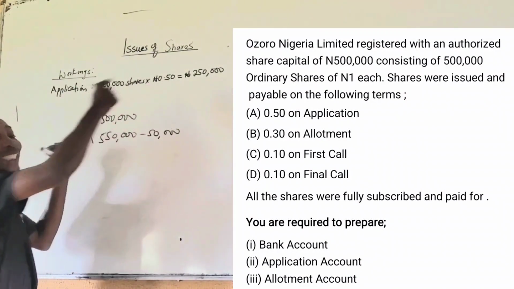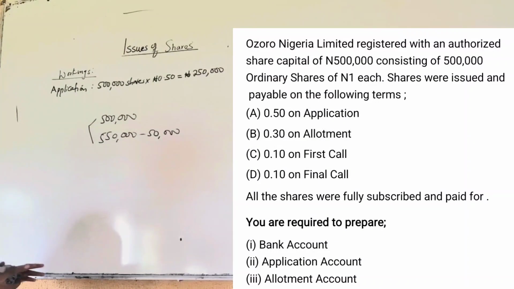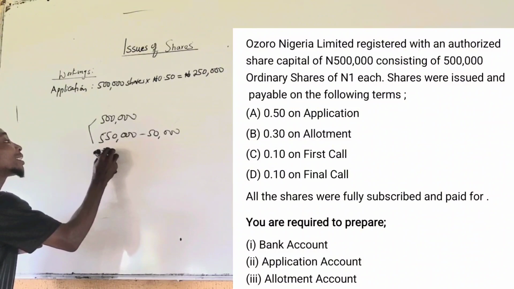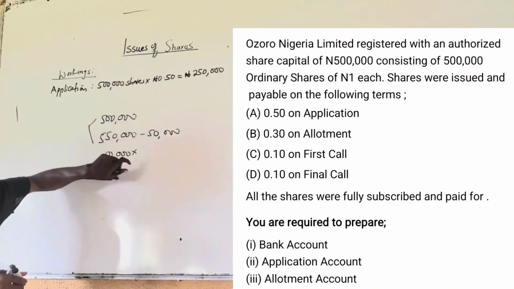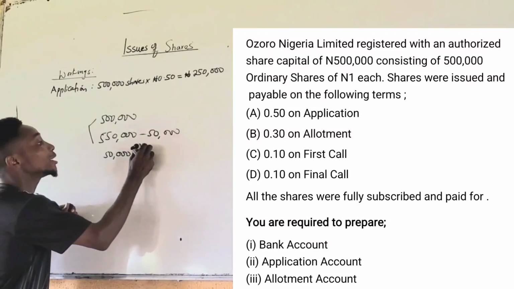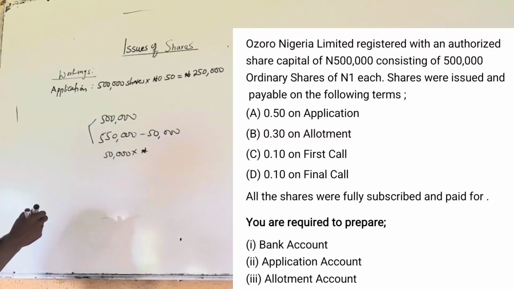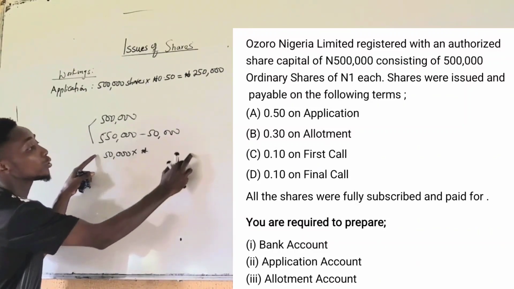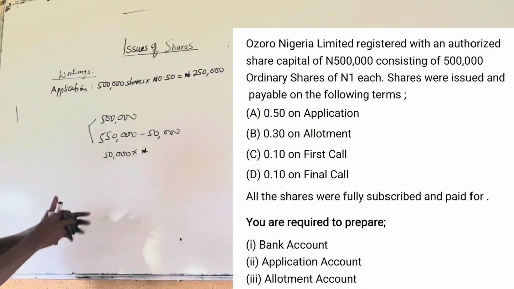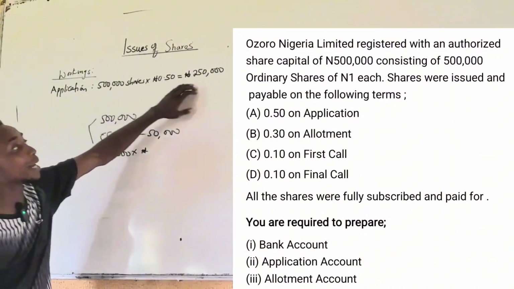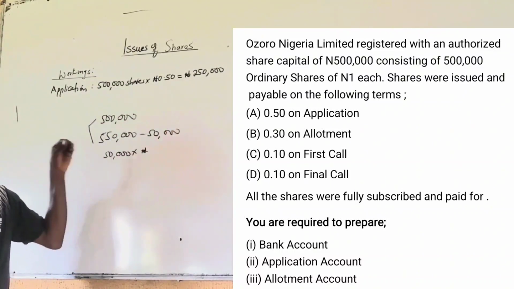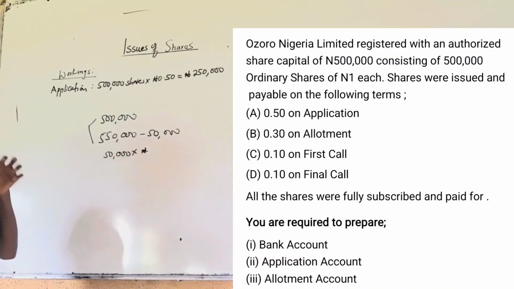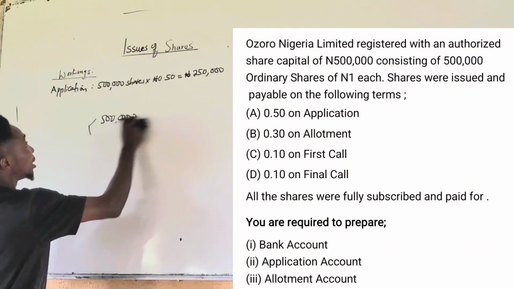calculate as the money you receive, because those monies were paid into the company's bank account first. Then, if the directors decide to refund and reject, you now calculate the 50,000 that is the rejected or refunded amount. Then you debit your bank account with this amount because you are receiving; the refund will be credited and the application account debited. So we'll see that in the next question.